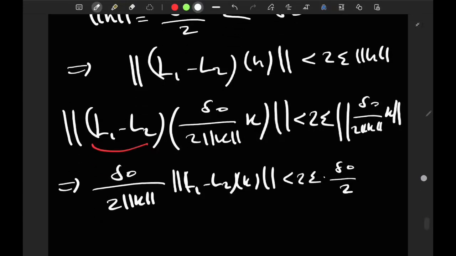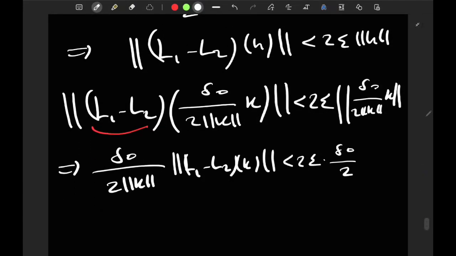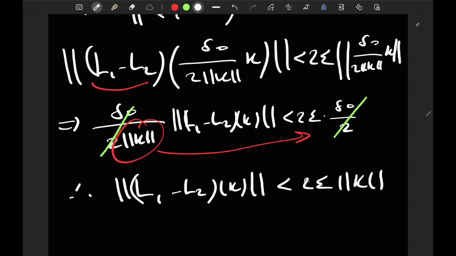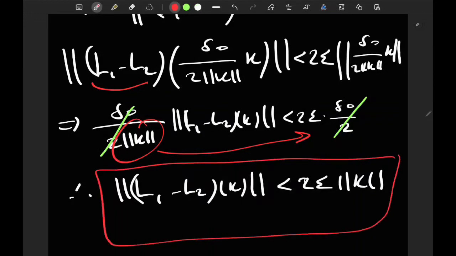So when we cancel stuff out, delta 0 over 2 can be cancelled on both sides, and then we take the norm of k to the other side. Therefore, the norm of (L1 minus L2)(k) is less than 2 epsilon times the norm of k, and this holds true for all k in E. If k is 0, it would again be strictly less than.